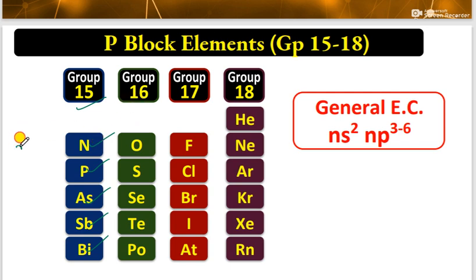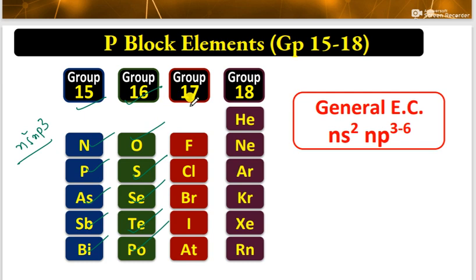You can see the electronic configuration is ns2 np3. When you come to the oxygen family, these are also called chalcogens: oxygen, sulfur, selenium, tellurium, polonium. They can also be called ore forming elements, as these elements are able to produce ores.